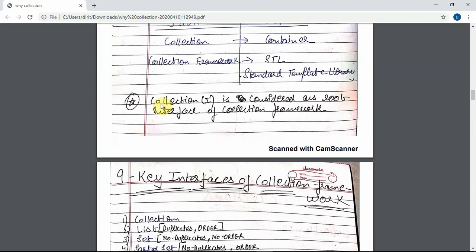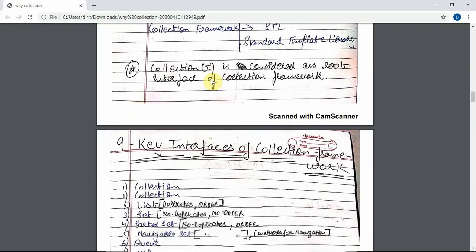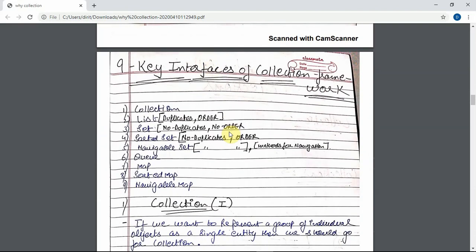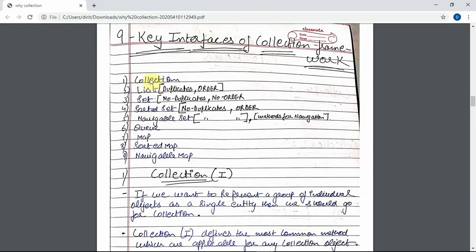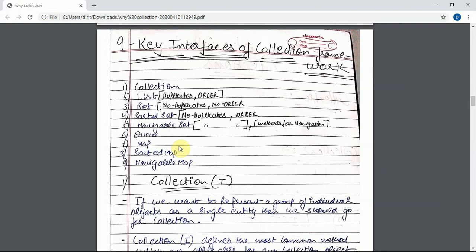There are 9 interfaces in the collection framework: collection, list, set, sorted set, navigable set, queue, map, sorted map, and navigable map. I will tell you what these are. Just remember them, because in an interview you may be asked what the main interfaces in collection are.